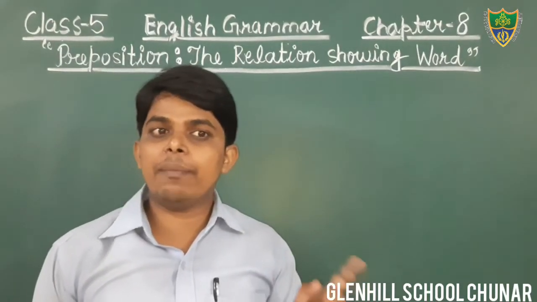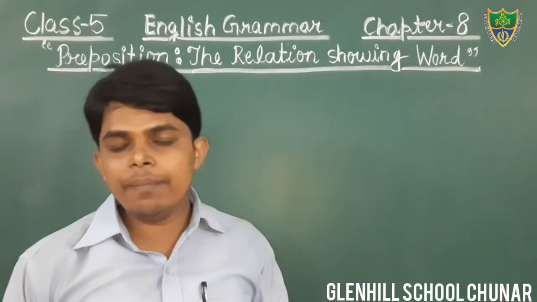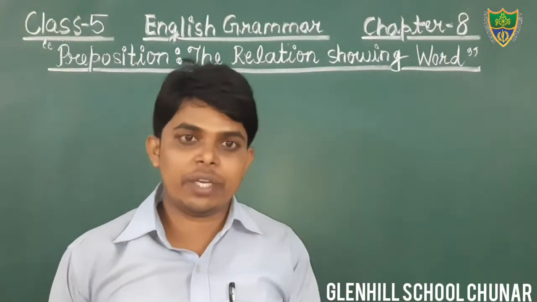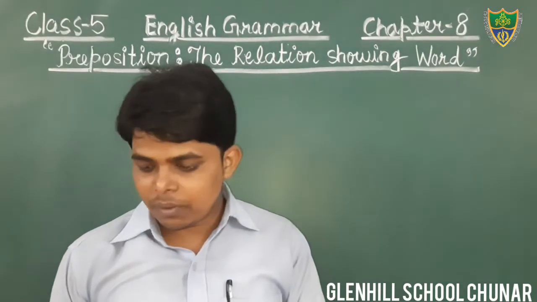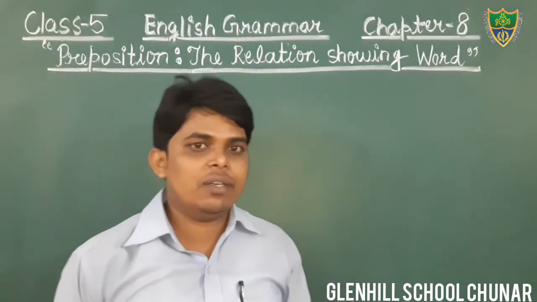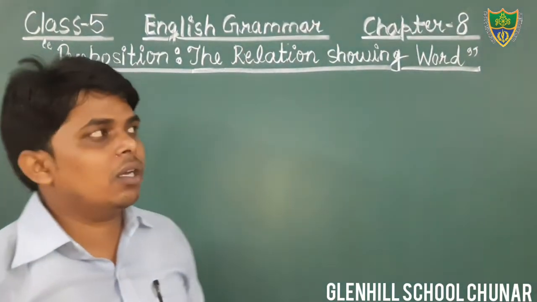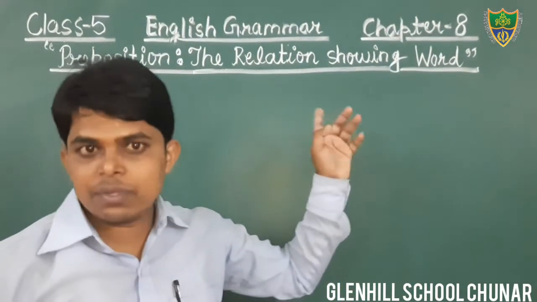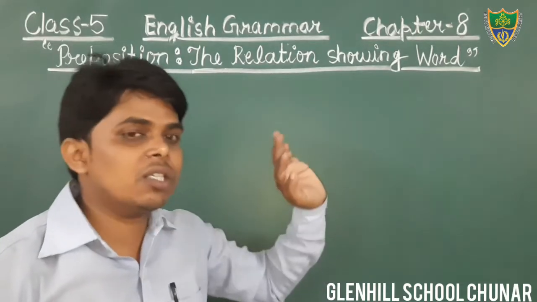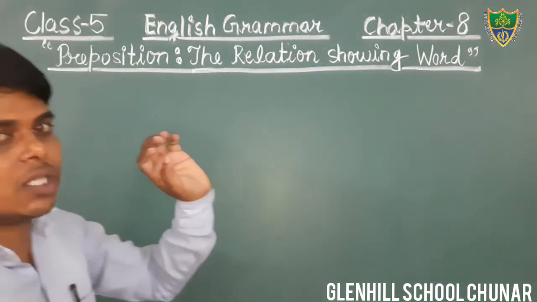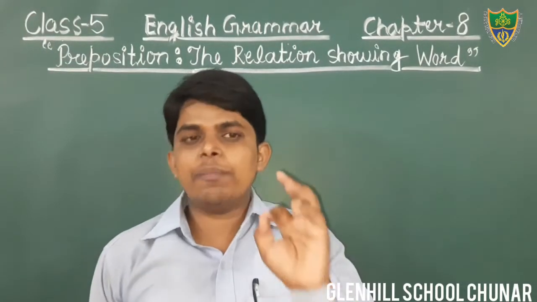There are three kinds: preposition of time, preposition of place, which is also known as preposition of position, and preposition of direction. We have seen these three kinds in the previous classes. Now I am going to revise the topic preposition.